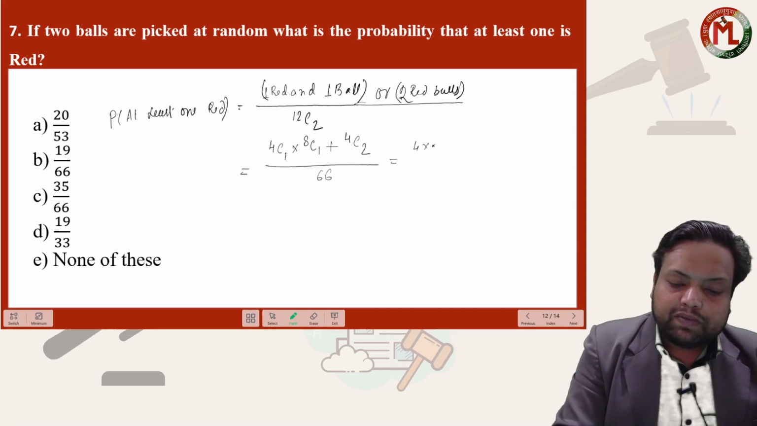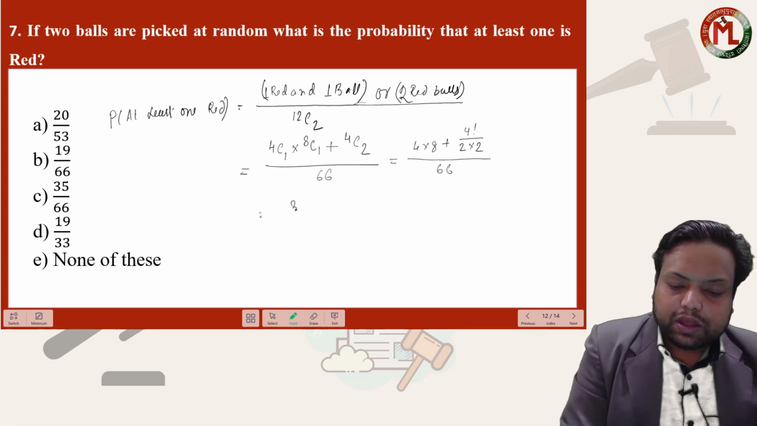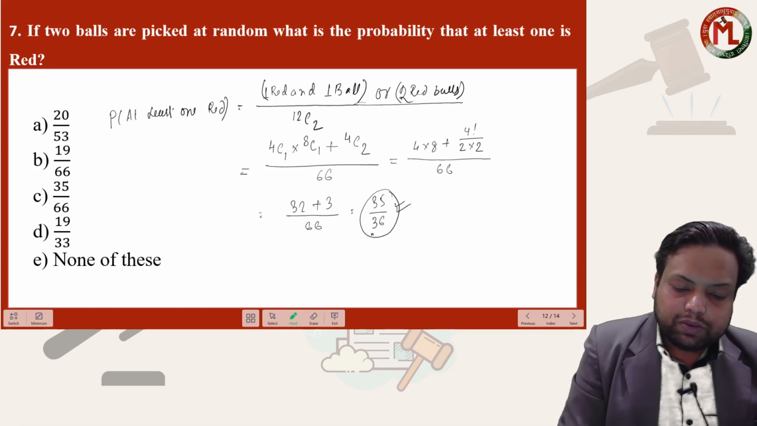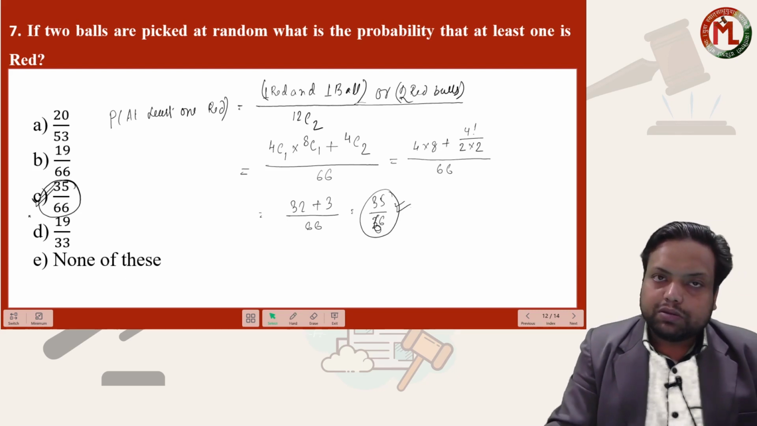This is becoming 4 into 8 plus 4 factorial upon 2 factorial into 2 factorial, upon 66. So this is becoming 32 plus 6 upon 66, so this is becoming 38 upon 66. Sorry, the answer should be 35 upon 66. Option C should be your answer.